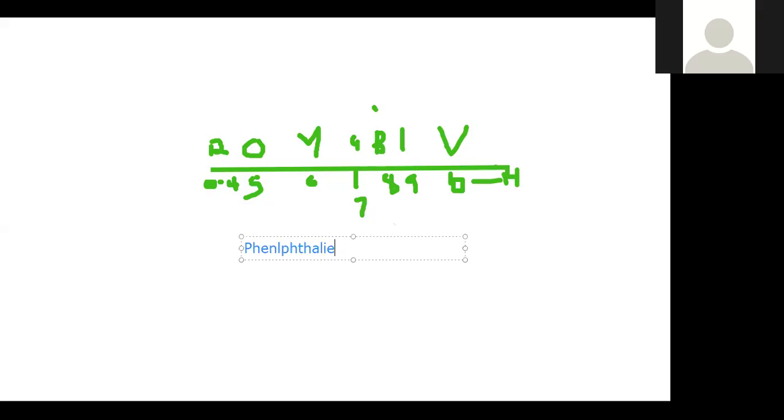There's phenolphthalein. There's an acid indicator, a weak acid indicator. Then we can talk about methyl orange. Methyl orange is a weak alkali indicator.